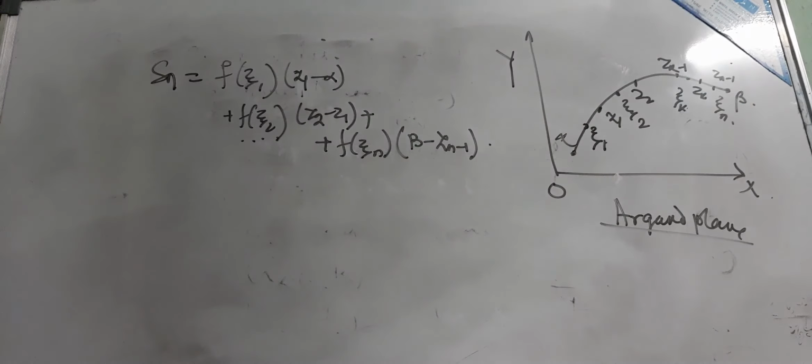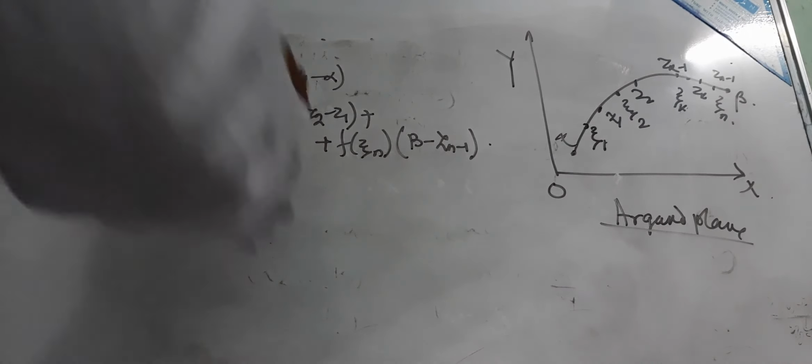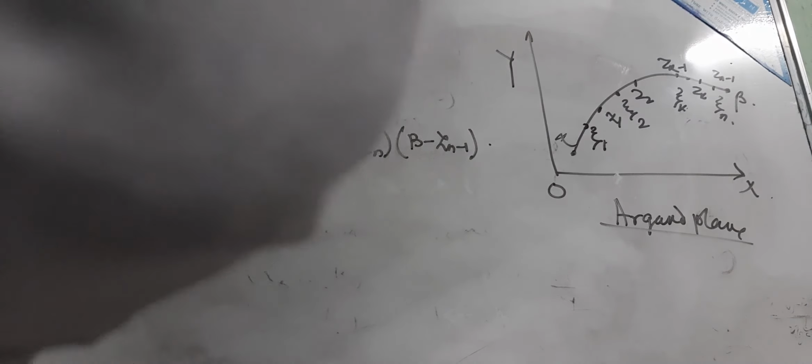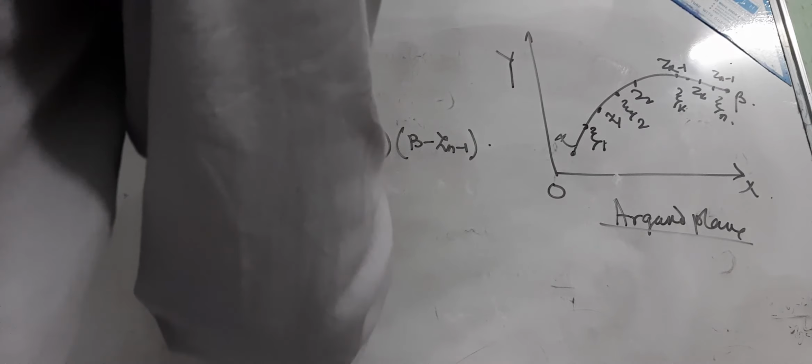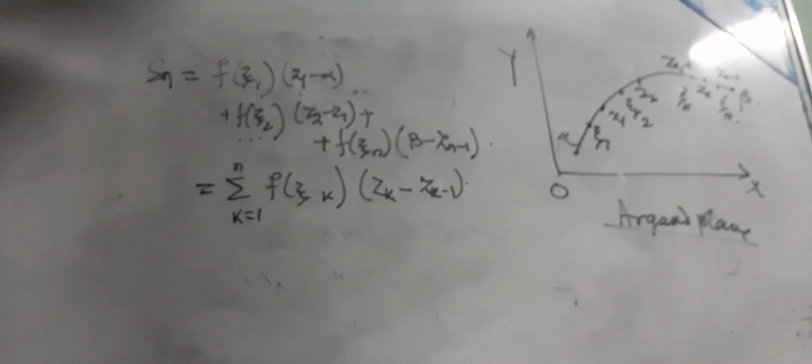This can be written as the summation, k equal to 1 to n, of f of zeta k into zk minus zk minus 1.